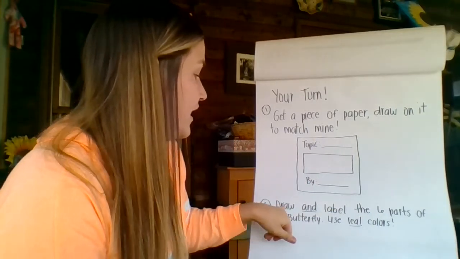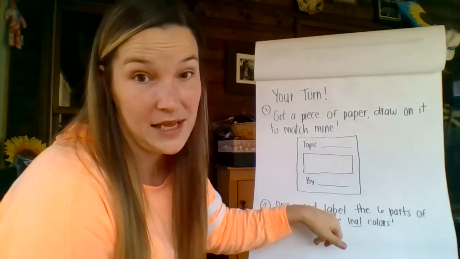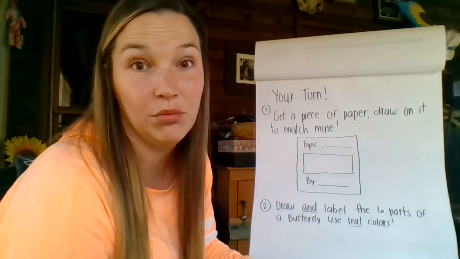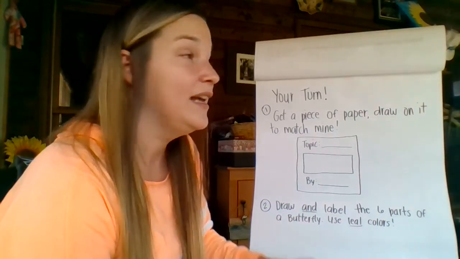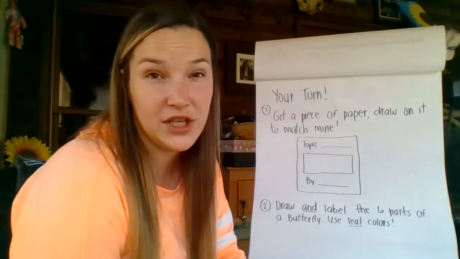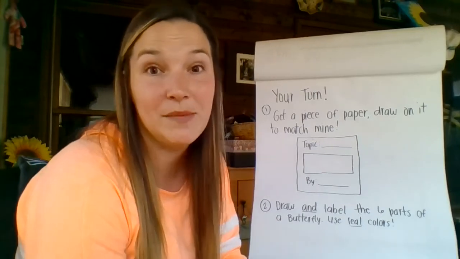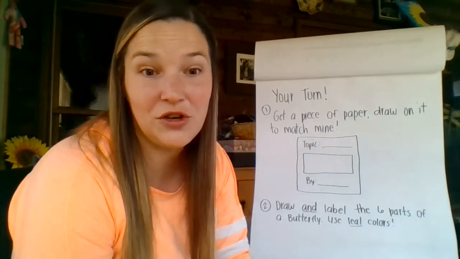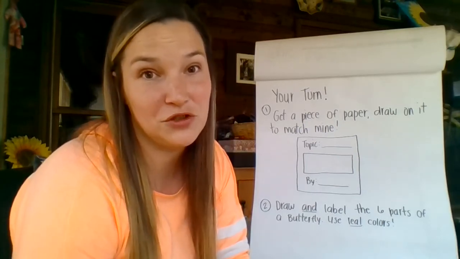And then number 2, I need you to draw and label the 6 parts of a butterfly and use real colors, okay? And I'll take a picture of my finished one in just a second so that you can go back and check to make sure that yours looks the same, okay? Don't forget to send me a Dojo picture or your homeroom teacher a Dojo picture when you are finished.